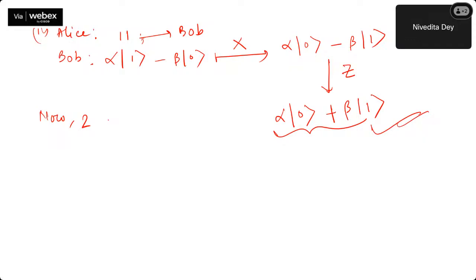Now, two questions you can have in mind. The first question is how realistic it is. We have never said how far Alice and Bob can be, just like with entanglement, everything. Here also that kind of logic might come.